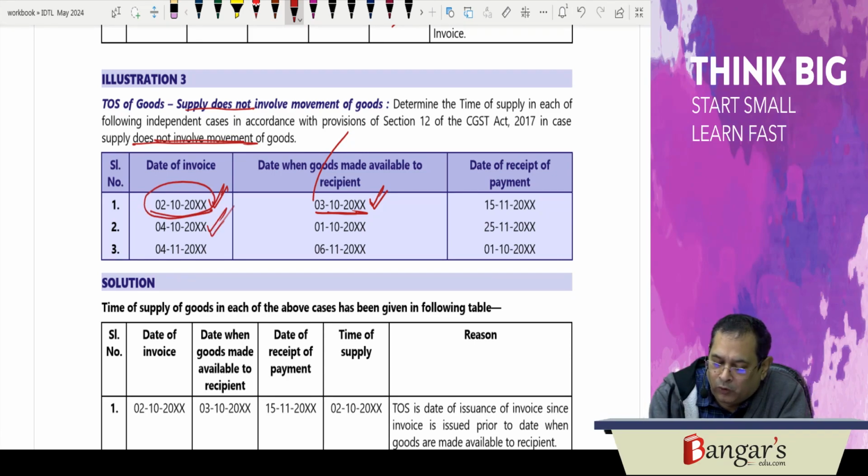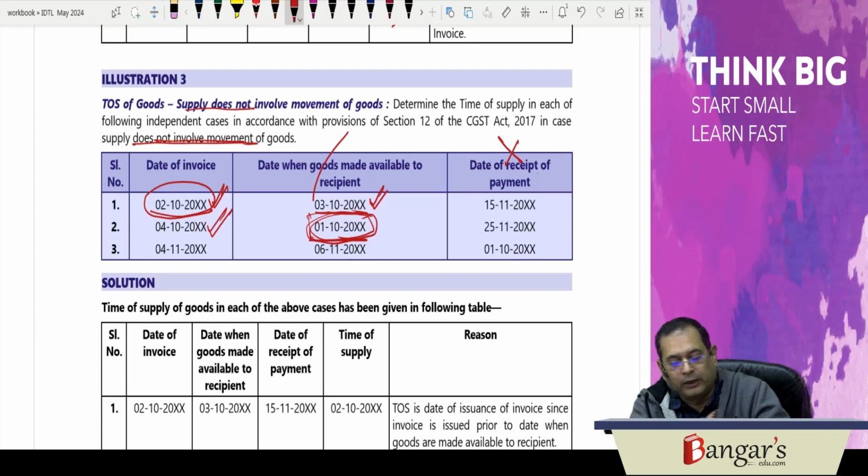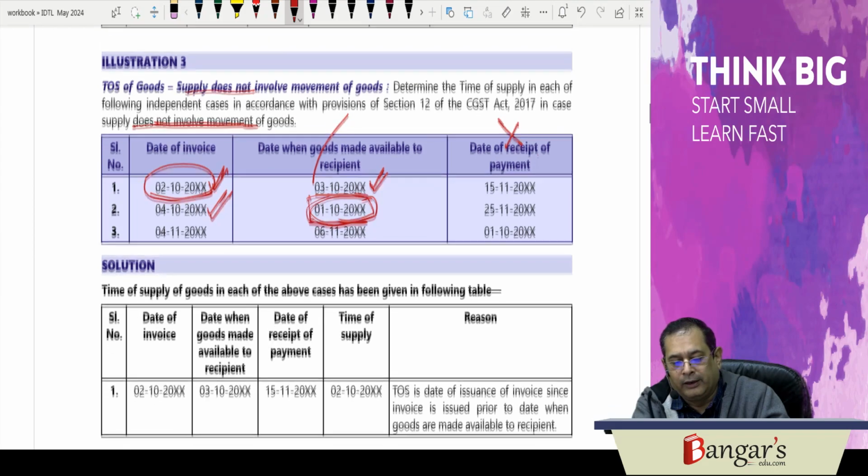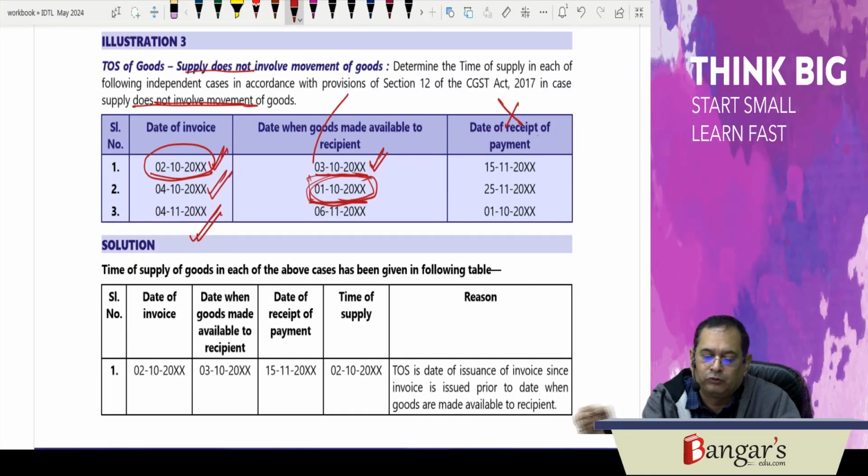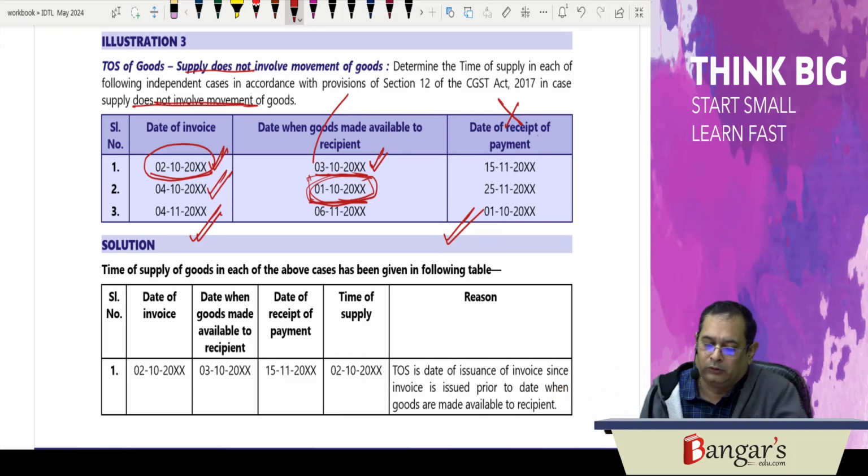In this case, 4th of October is the date of invoice. When the goods have been made available to the recipient, 1st of October. So invoice must be issued on or before 1st of October. Date of payment we are not considering because advances are not liable to GST. And next one, it is on 4th of November we have issued the invoice. Though we have received the advance payment, you will not be required to pay GST on advances in respect of goods. For services, you are required to pay the same. But in respect of goods, you are not required. Only when you are required to pay GST on advances in respect of specified actionable claims. So it will be 4th of November here will be the time of supply.